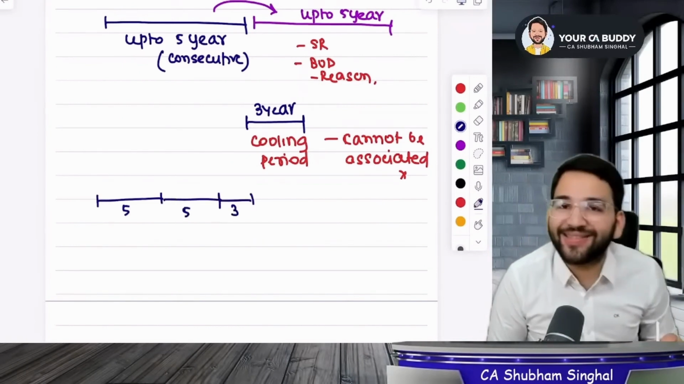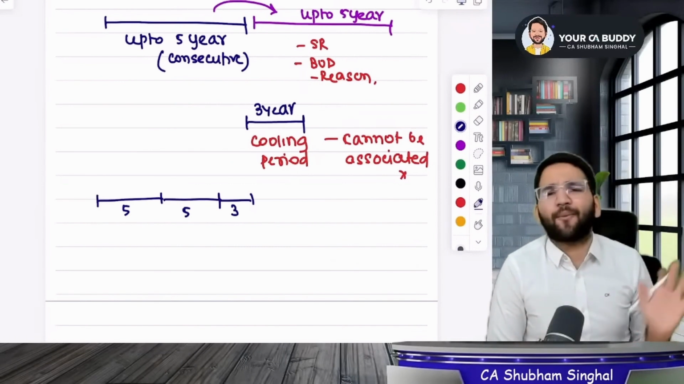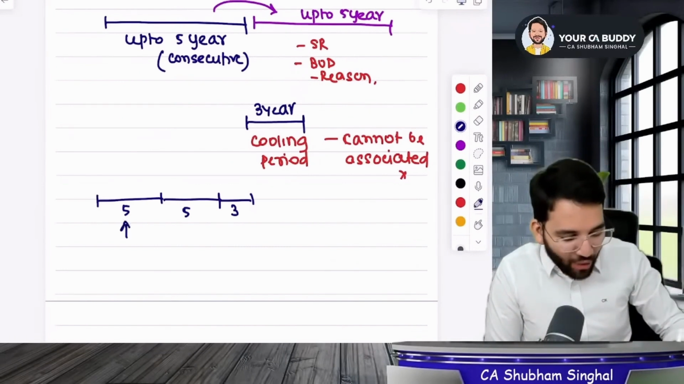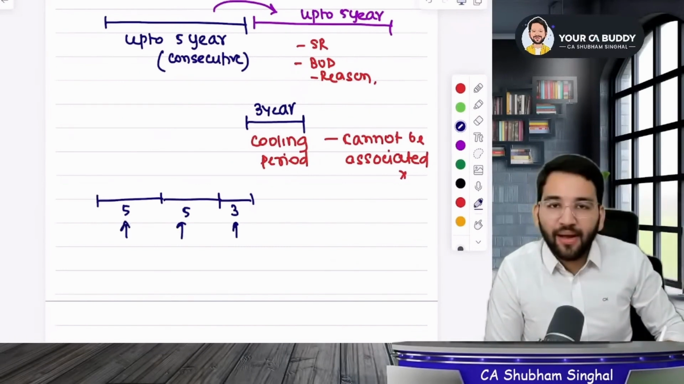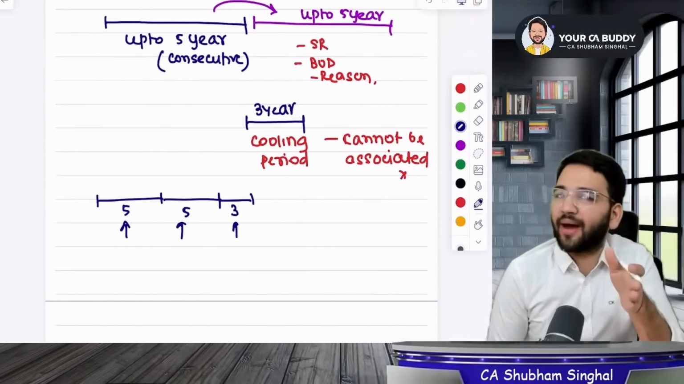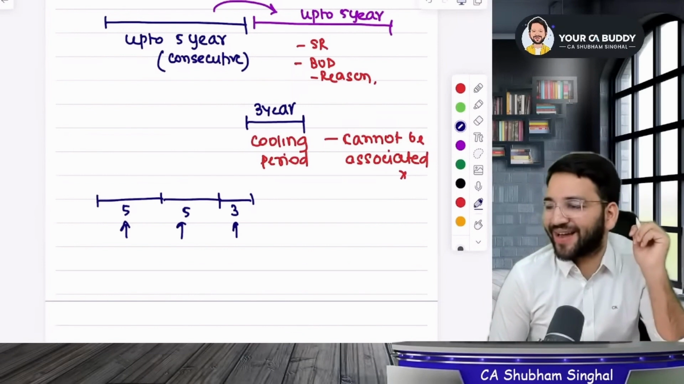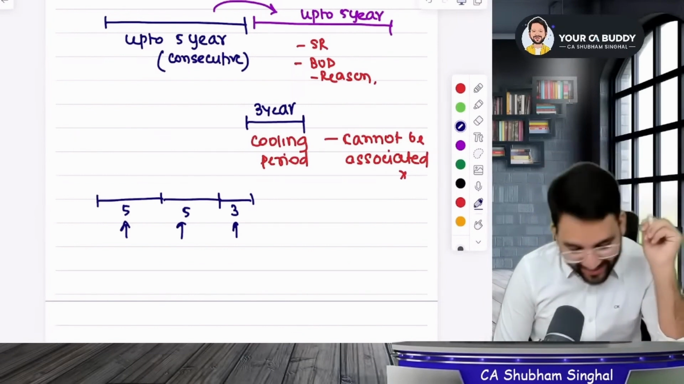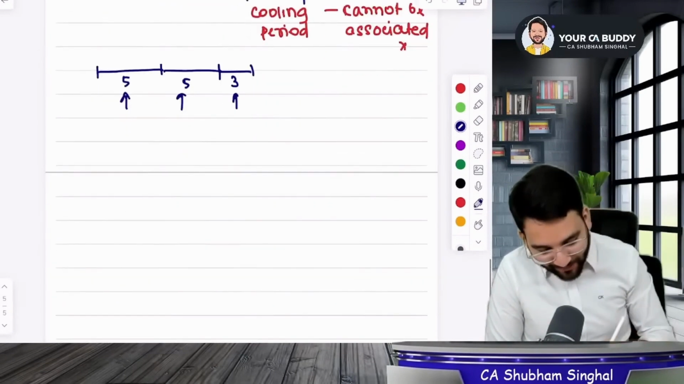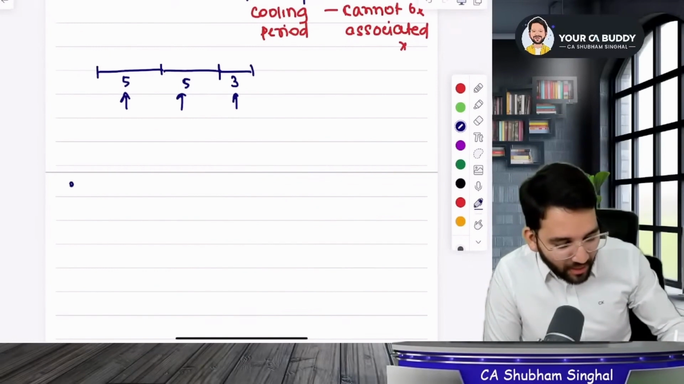Did you get my point, students? Cooling period means you are not in touch with the company, no active connections or links whatsoever. Okay, guys, is this understandable? Yes or no? Whose tenure is this? This is the independent director's tenure. Is that right, students? Was this easy or was it tough? You can ask me your doubts. Now, next point.